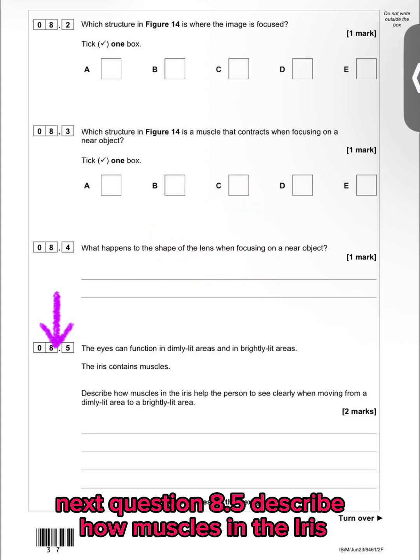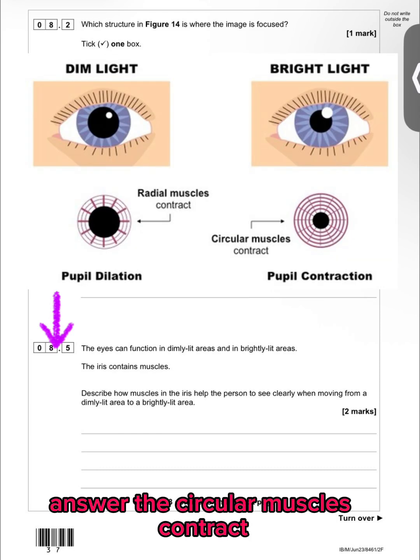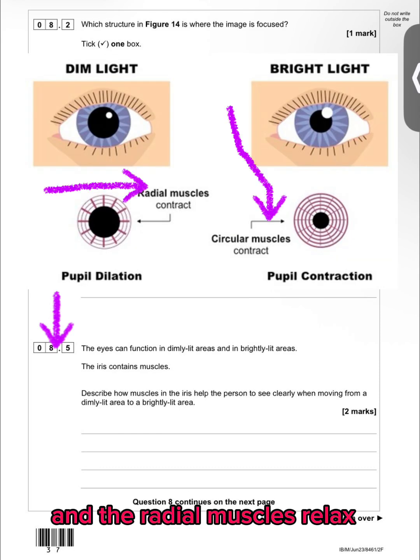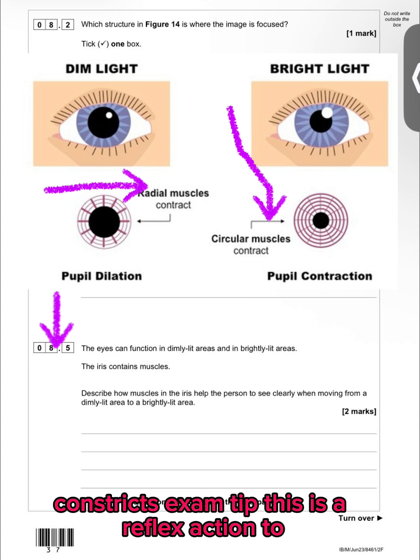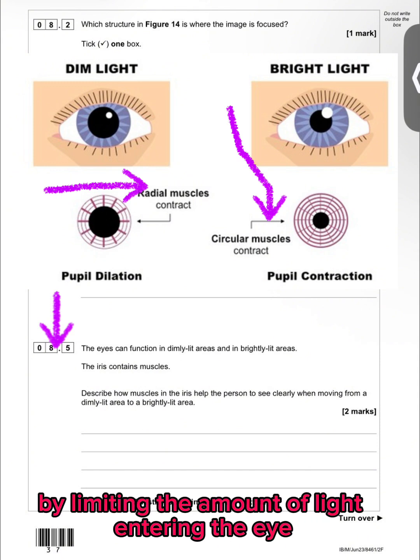strongly. Next question 8.5: describe how muscles in the iris help the person to see clearly when moving from a dimly lit area to a brightly lit area. Answer: the circular muscles contract and the radial muscles relax, which makes the pupil smaller, constricts. Exam tip: this is a reflex action to protect the retina from damage by limiting the amount of light entering